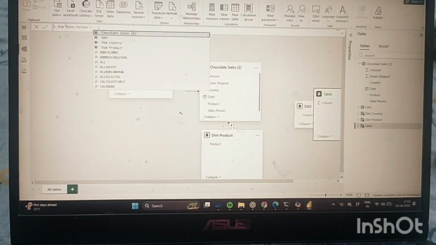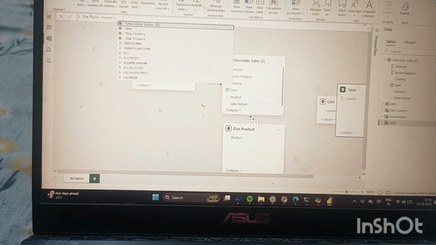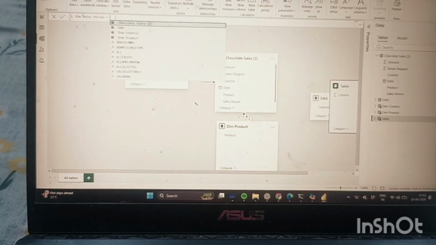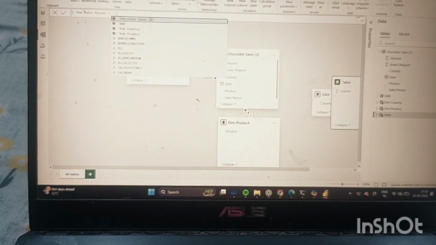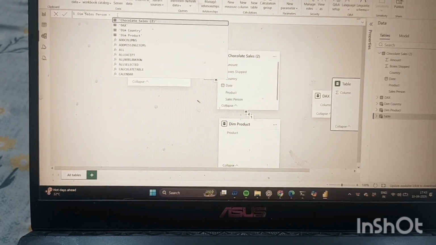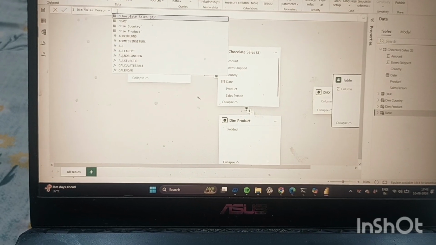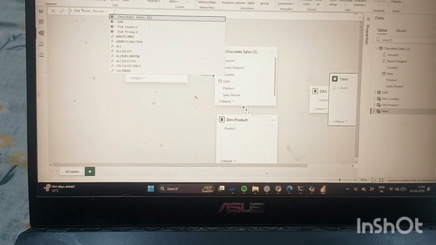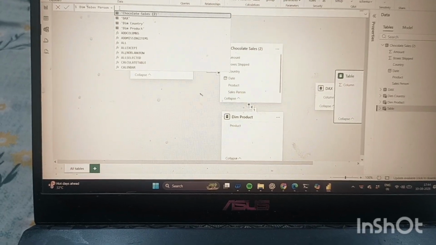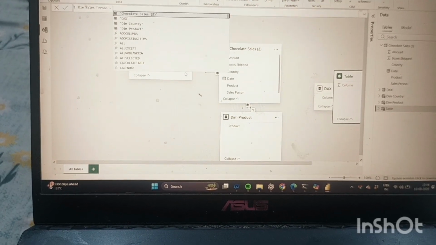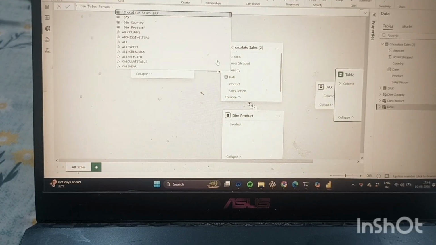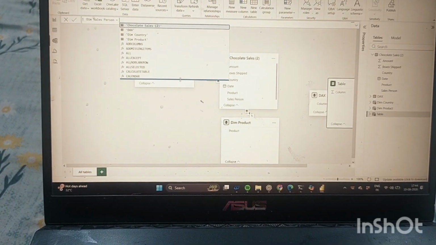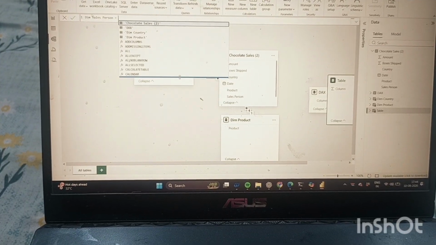For that we create the dimension table, and the relationship is one to many, where many is the fact and one is the dimension table. How will we create the relationship? One more name is primary key and foreign key. Foreign key means the fact table and primary key means the dimension. When there is one unique value, it is called a primary key, and when there is more than one value, it comes on the foreign key.